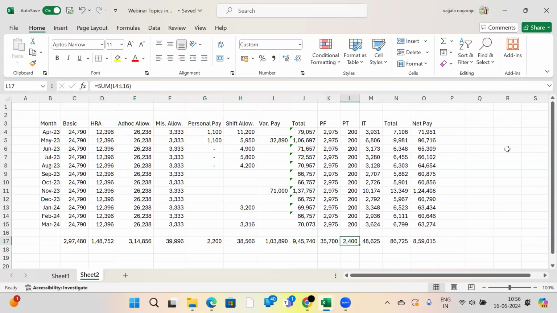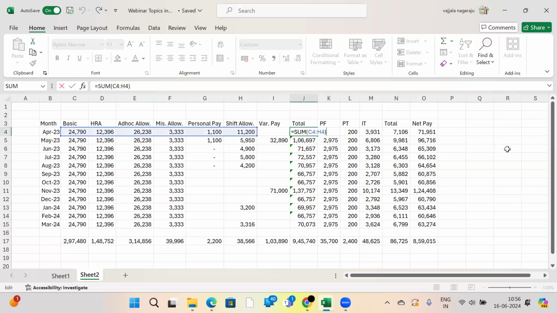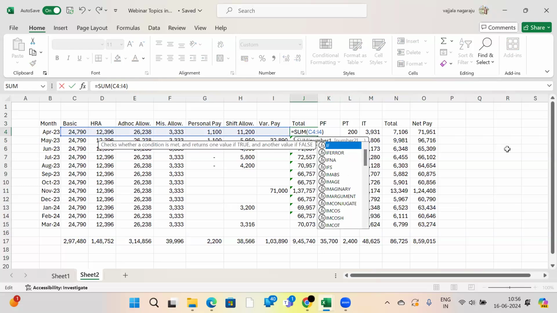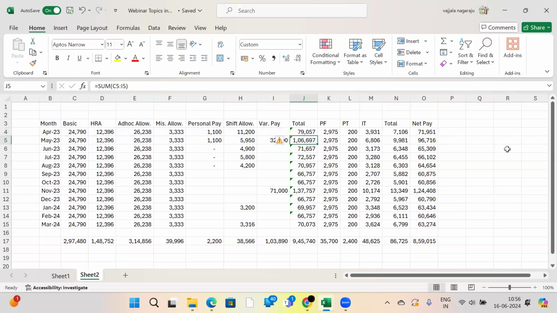Hope everyone is listening carefully because this is very important. See here, what is the total salary? This is every month his total gross salary. Basic, HRA, other allowance, miscellaneous allowance, personal pay, shift allowance, variable pay. Like this, he will get different emoluments in his pay slips. He will get deduction PF.